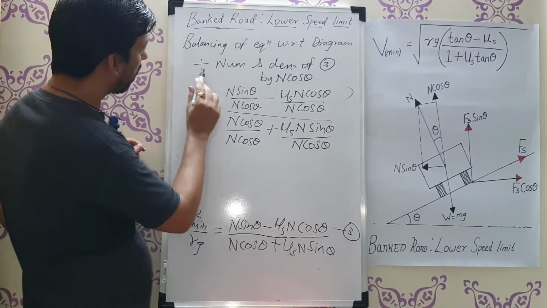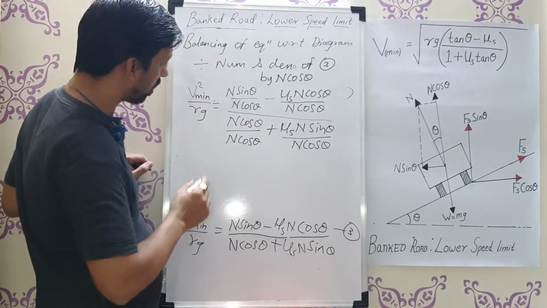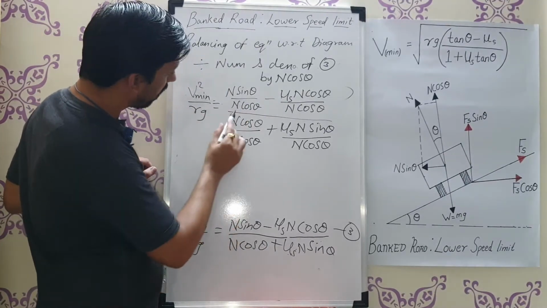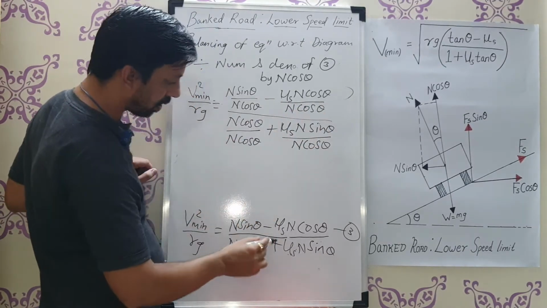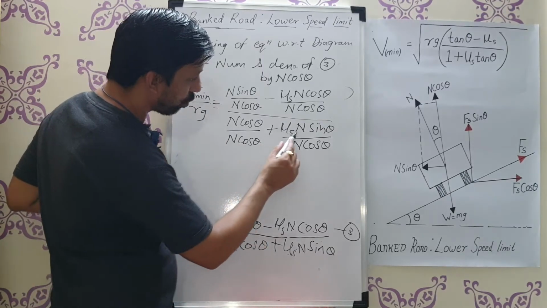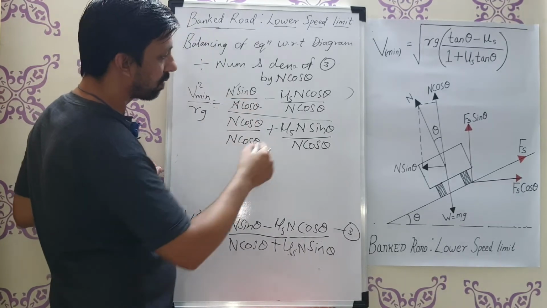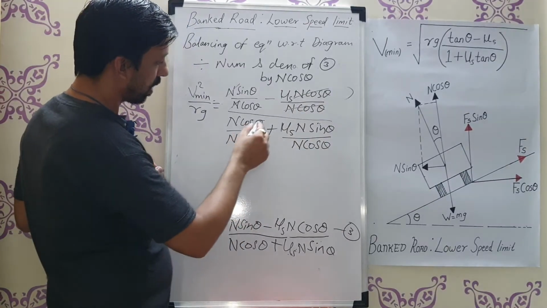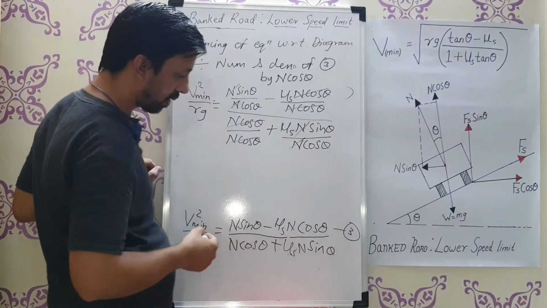So I have divided the numerator and denominator of equation 3 by n cos theta. The left-hand side will be n sin theta divided by n cos theta, minus mu s n cos theta upon n cos theta, and the denominator n cos theta divided by n cos theta plus mu s n sin theta divided by n cos theta. So n will get cancelled here, n cos theta will cancel here, n cos theta will cancel here, and n will get cancelled here.